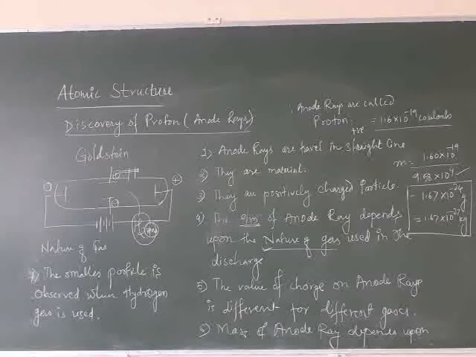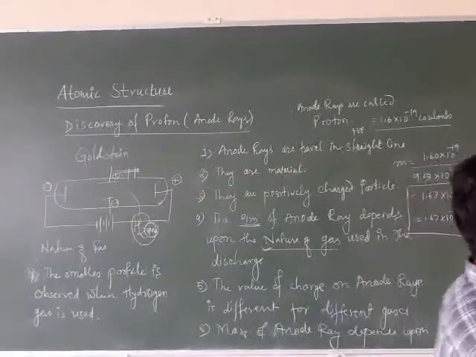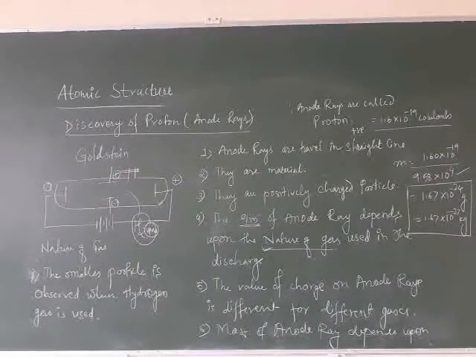From that we have calculated the mass of a proton, which is 1.67 into 10 raised to minus 24 gram, or 1.67 into 10 raised to minus 27 kilogram.